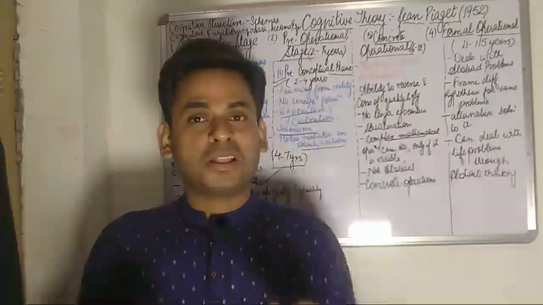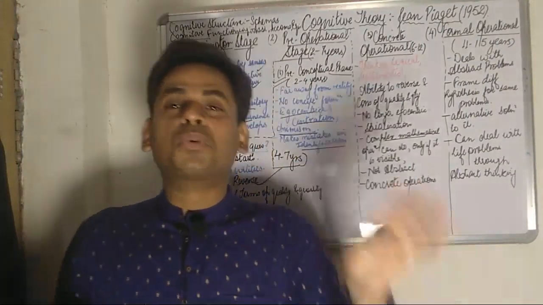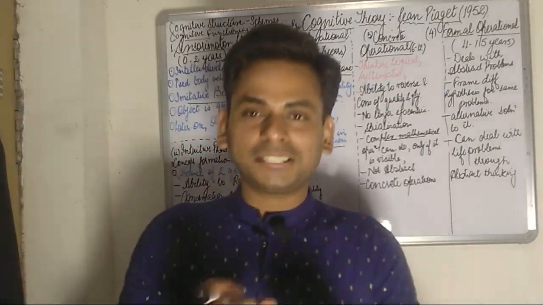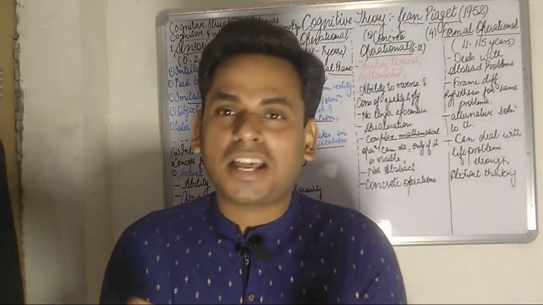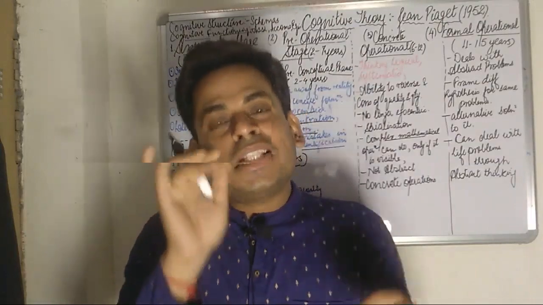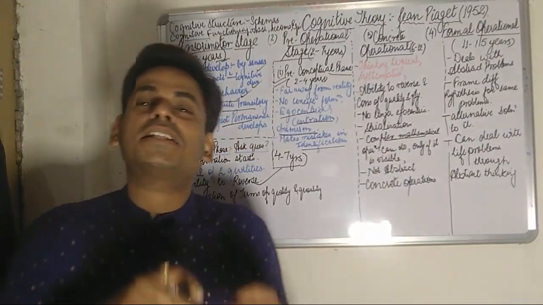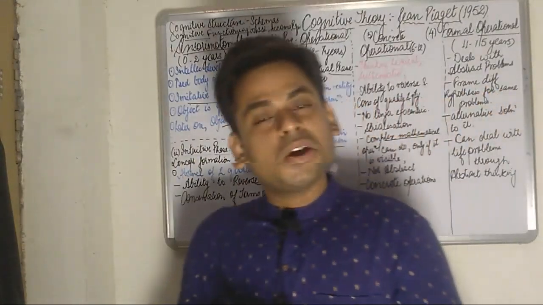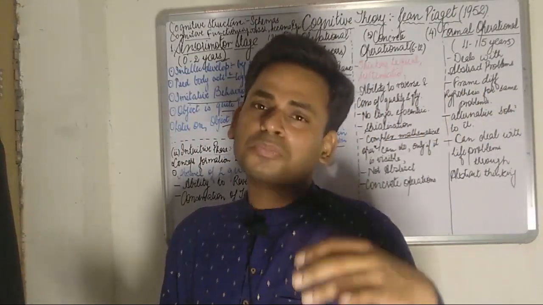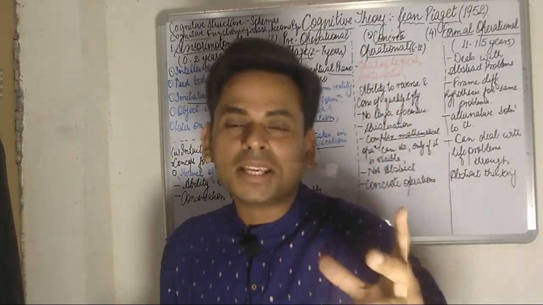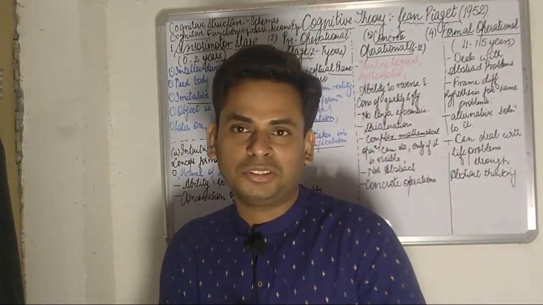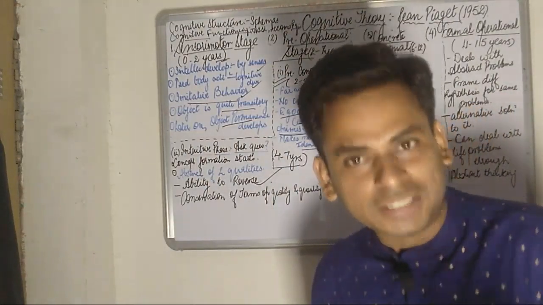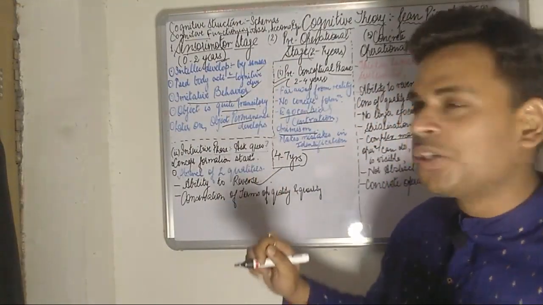But again, if the child is questioned back in a different way, does your sister have a younger brother, the child is unable to answer. So this ability of reversal is absolutely absent during this stage of intuitive development, where the child is unable to answer if the same thing is questioned in a reverse manner. So the ability to reverse is absent during the intuitive phase.